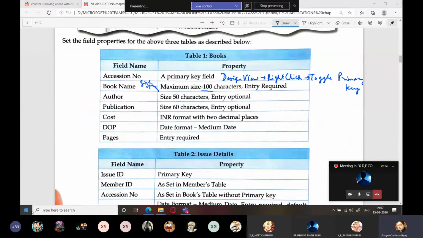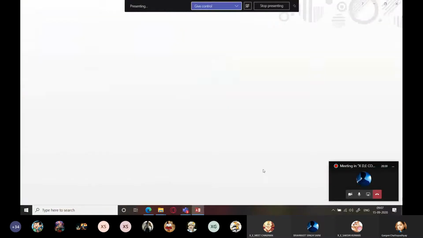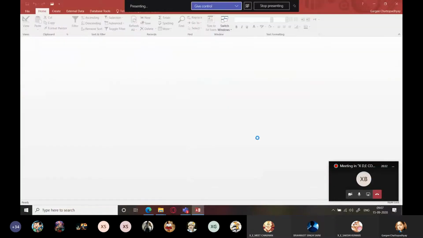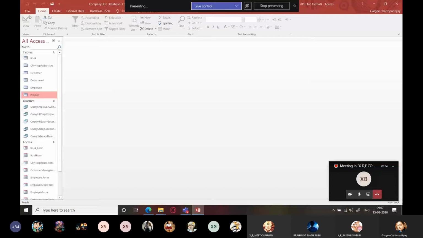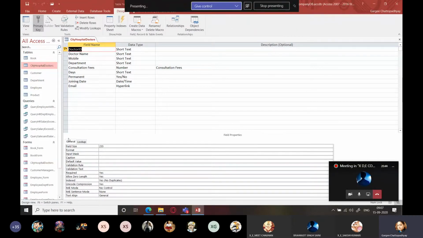If you remember what field properties are, I'll just tell you. This is my table. Go to design view, and these are the field properties here: field size, format, caption, validation rule, required, right?